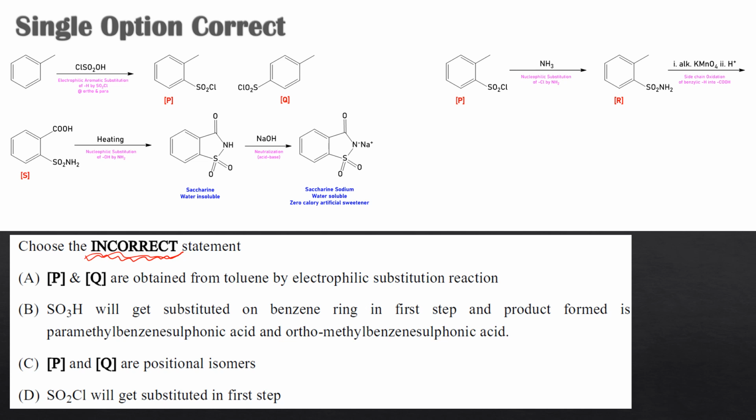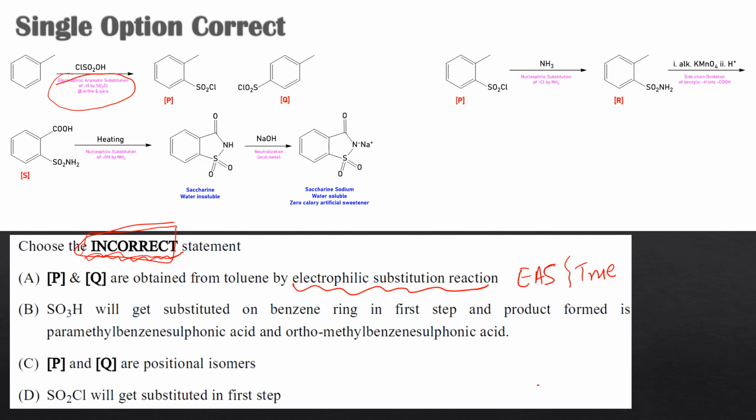So the first statement is, P and Q are obtained from toluene by electrophilic substitution reaction. That is true because we have seen, we have written here, this is electrophilic aromatic substitution. This was ES, this is a true statement. Because this is a true statement, this is not the correct answer because we are asked about the incorrect statement. The second option says SO3H will get substituted on the benzene in the first step, and the product formed is para-methyl benzene sulfonic acid and ortho-methyl benzene sulfonic acid. That is not happening.